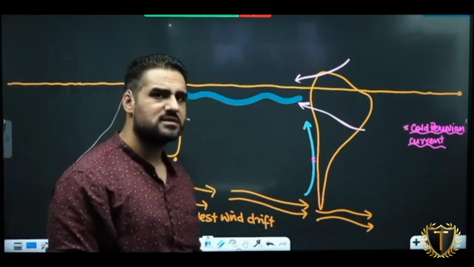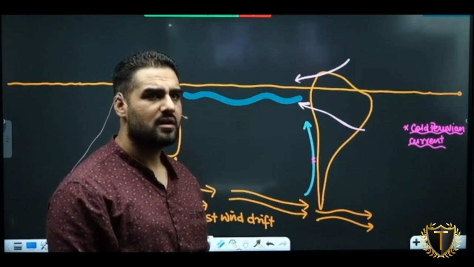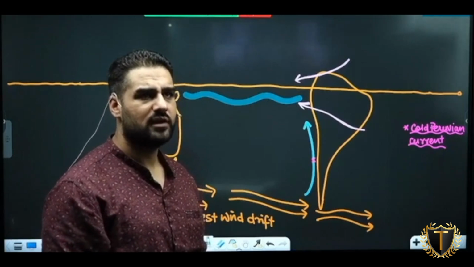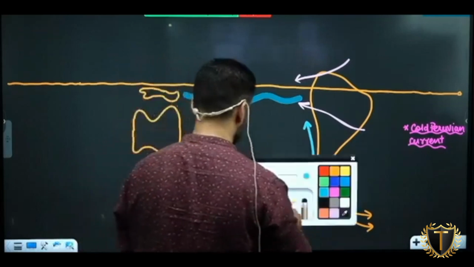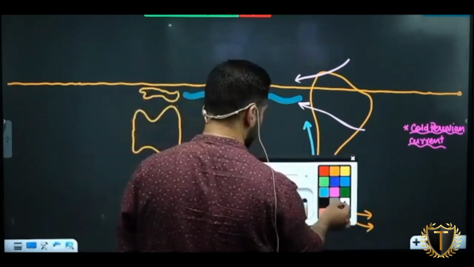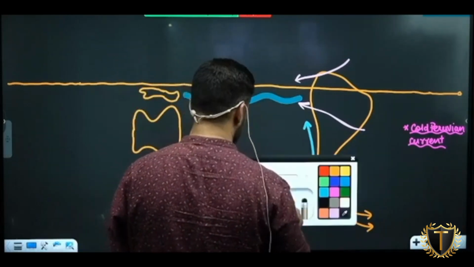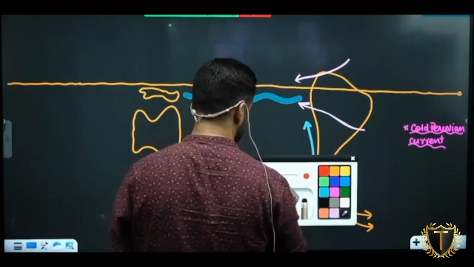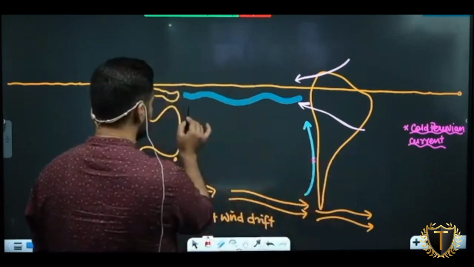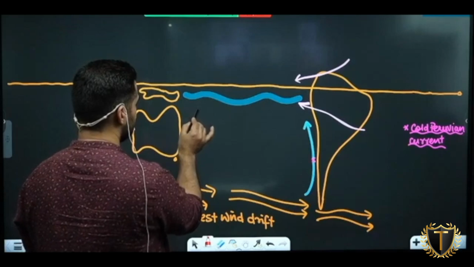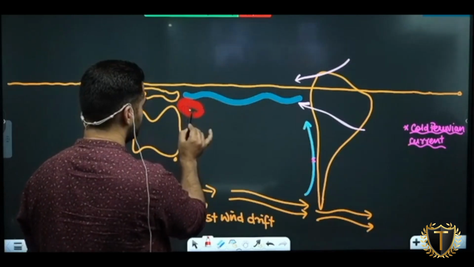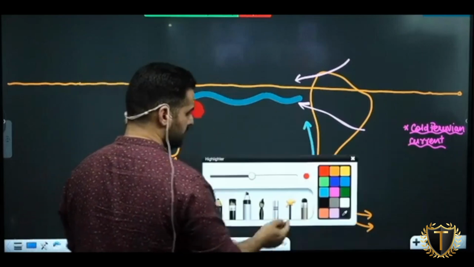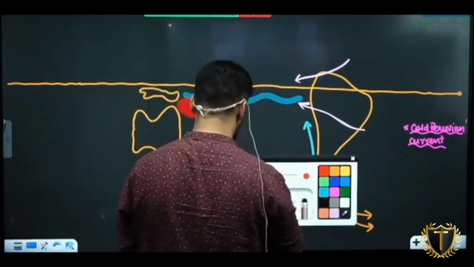Is thermocline a straight line? No, there will be upwelling and downwelling, which will make it fluctuating. Good. So what are these winds carrying along with them? Warm water. So here in the Western Pacific, there will be piling of warm water.